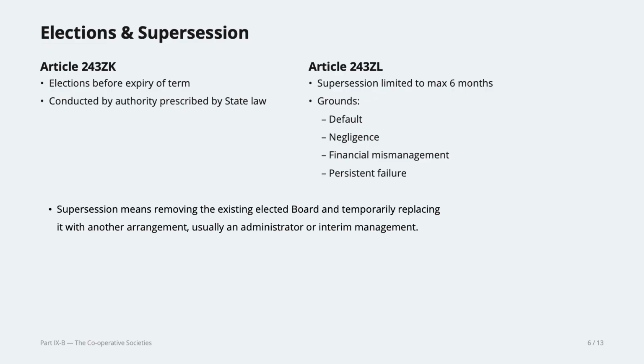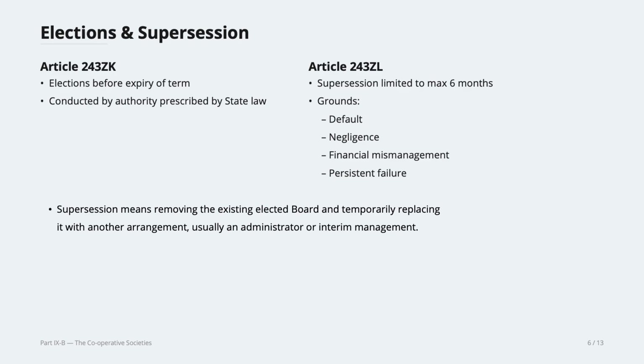So, Article 243ZL talks about supersession limited to maximum 6 months. Let's first look at the definition. Supersession means removing the existing elected board and temporarily replacing it with another arrangement, usually an administrator or interim management.